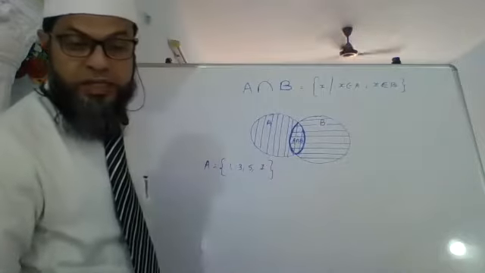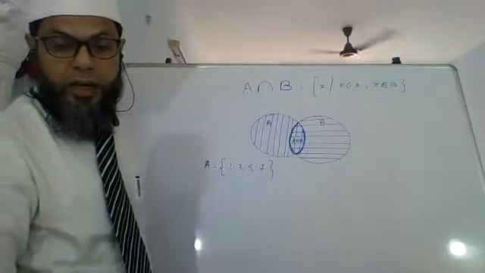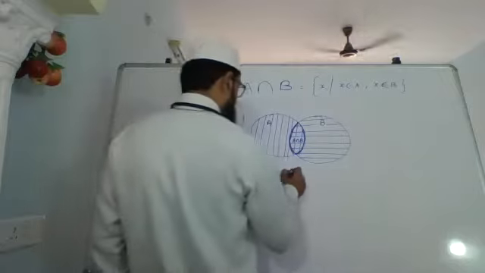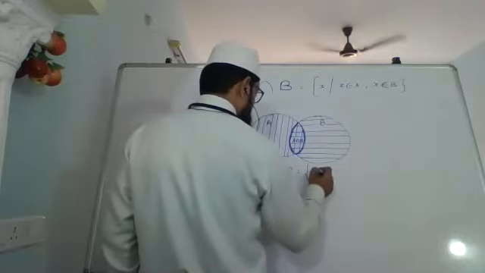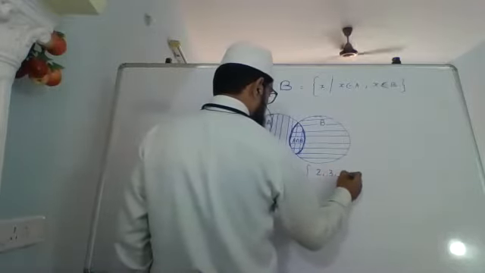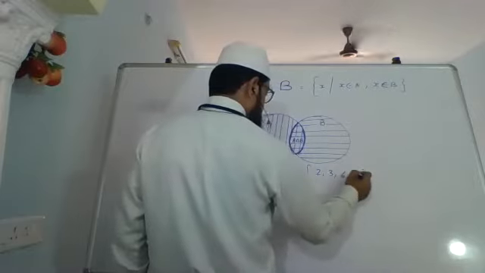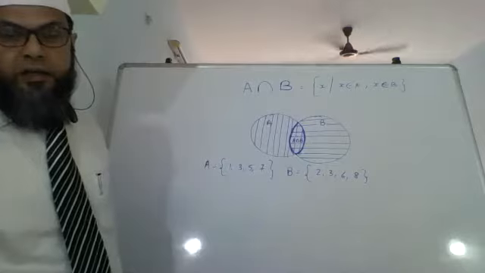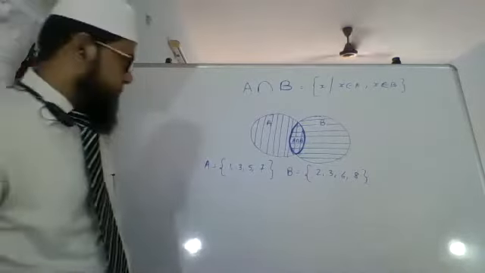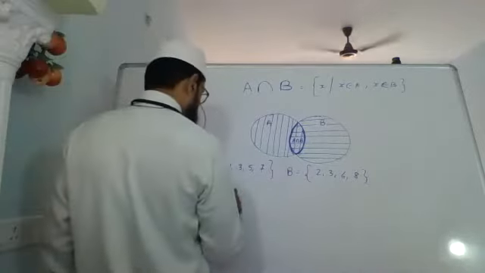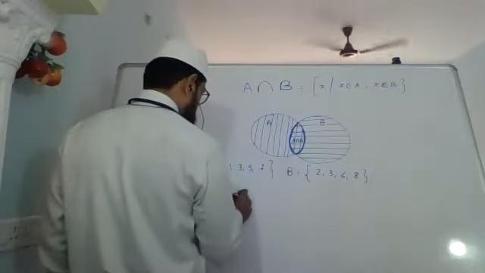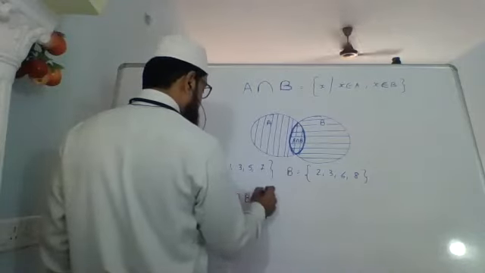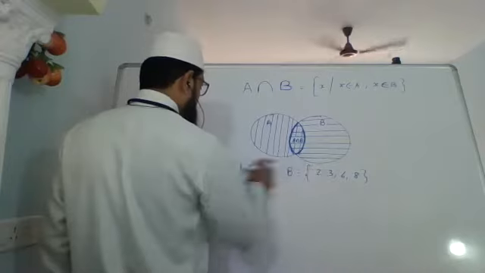Set A is 1, 3, 5, 7. And B is 2, 3, 6, 8. Now A intersection B will be a set of all elements which are common to both.